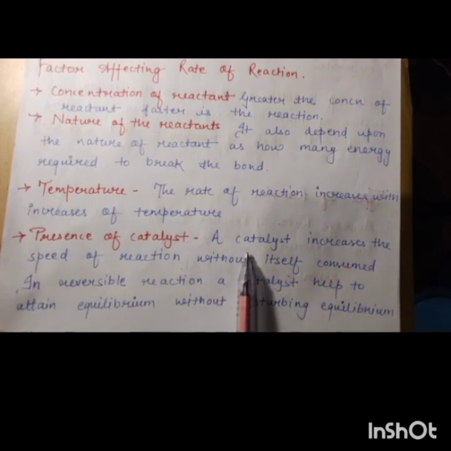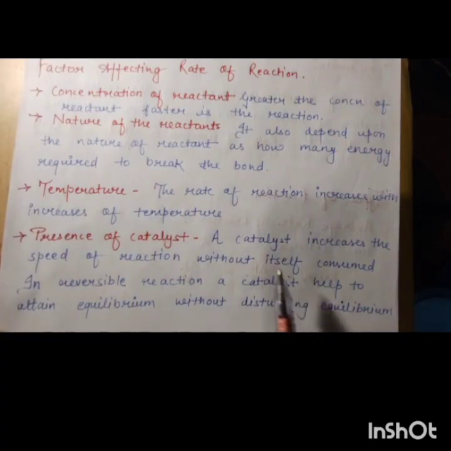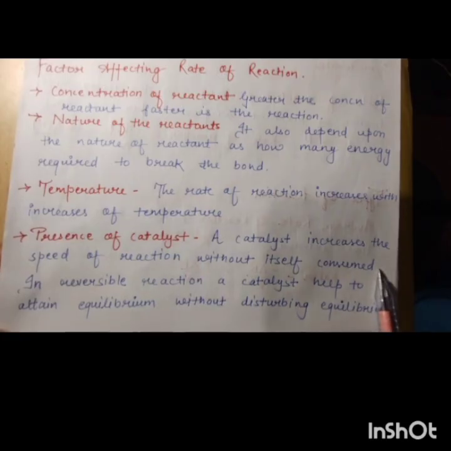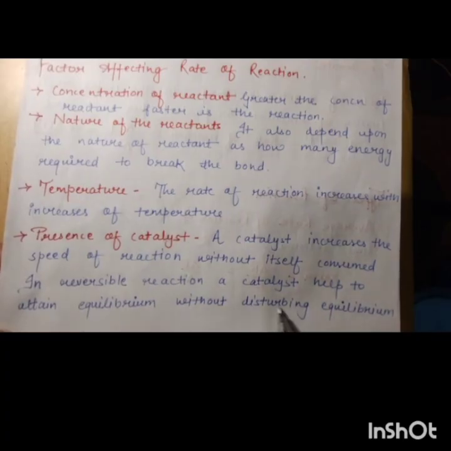In chemistry, you study that catalysts play a very important role in various reactions. It alters the rate of reaction and makes it move faster due to the presence of the catalyst, without itself being consumed. In a reversible reaction, a catalyst helps to attain equilibrium without disturbing the equilibrium. That is the characteristic of a catalyst.